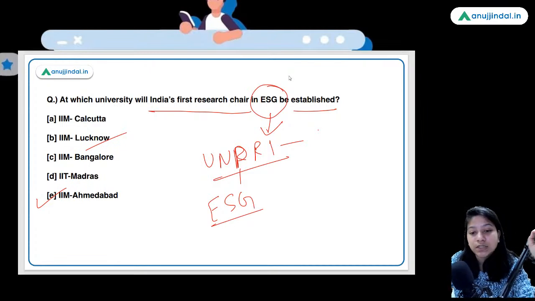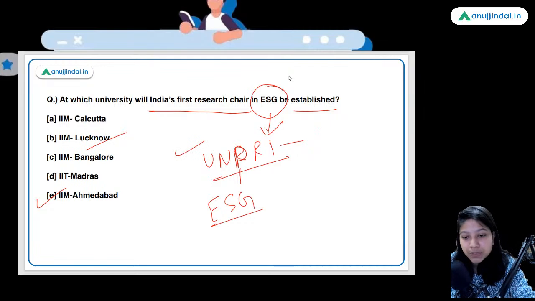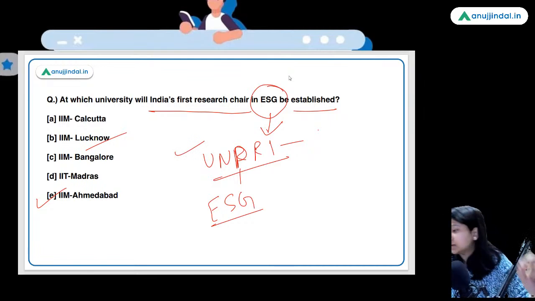Tell me, when did UN adopt this principle for responsible investing?